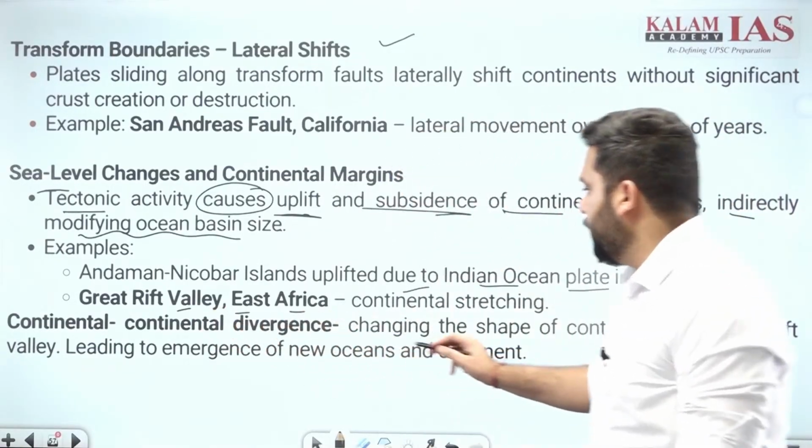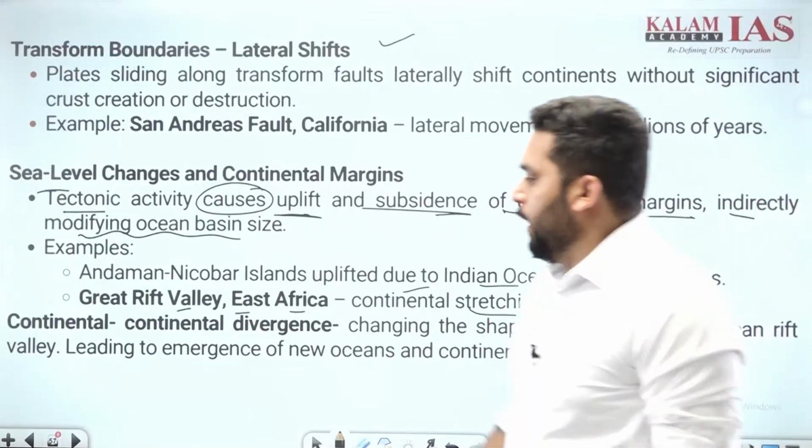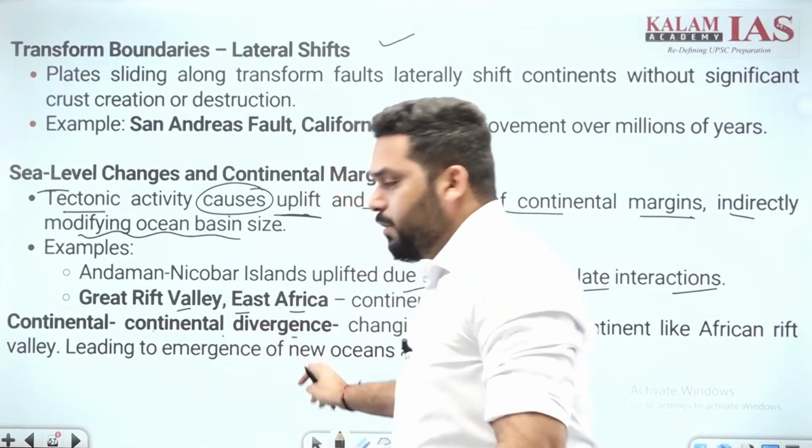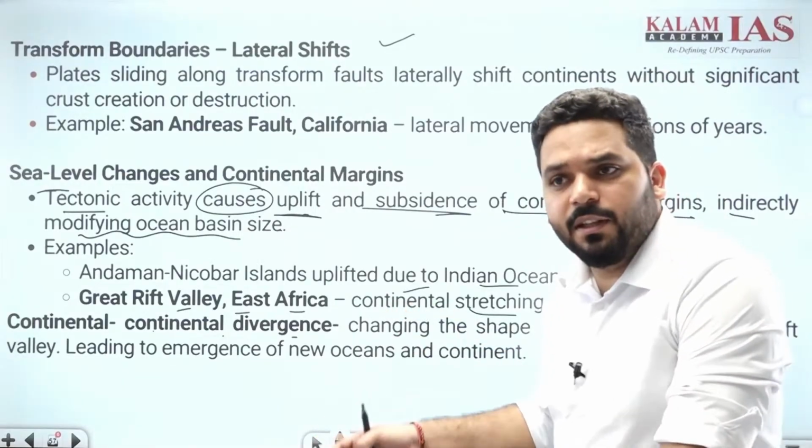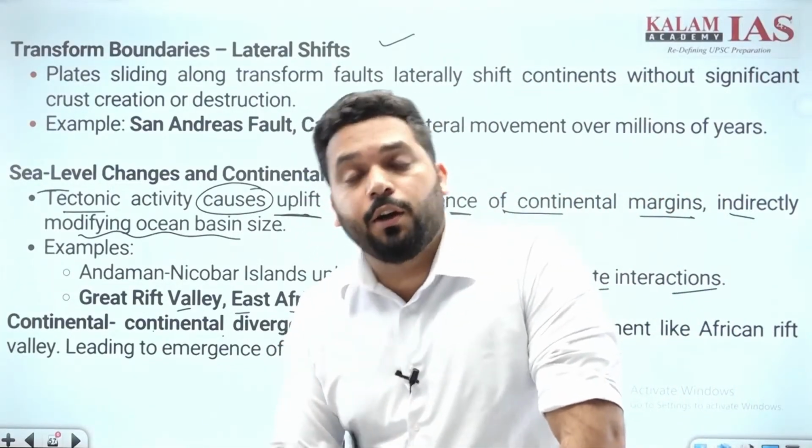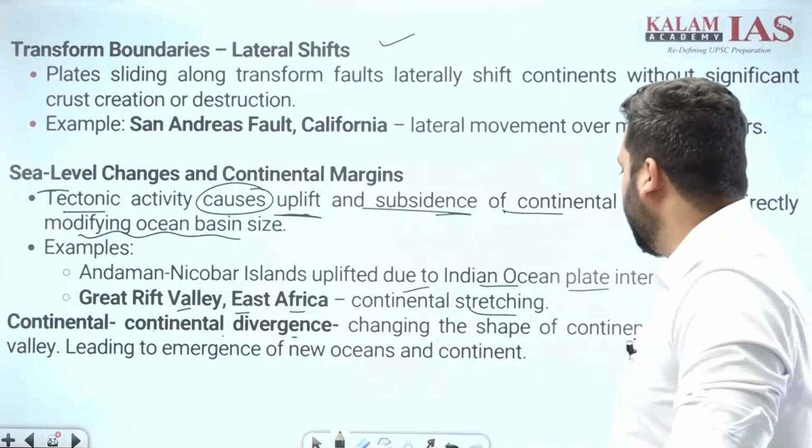Great Rift Valley, East Africa, continental stretching. Okay, you can mention continental divergence also. यहाँ पे हम African Rift Valley का example दे सकते हैं. Possibility of a new ocean, a new continent altogether. Okay.